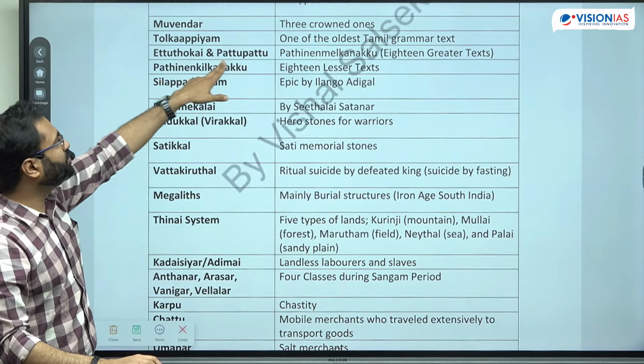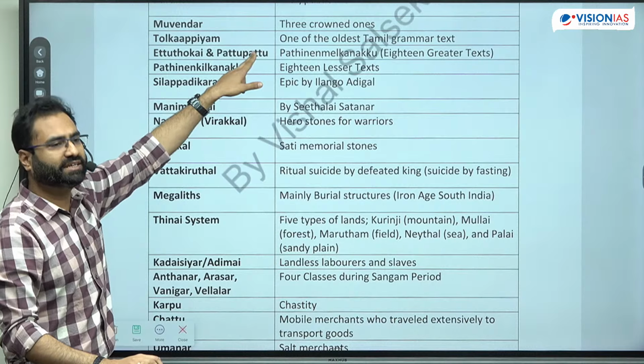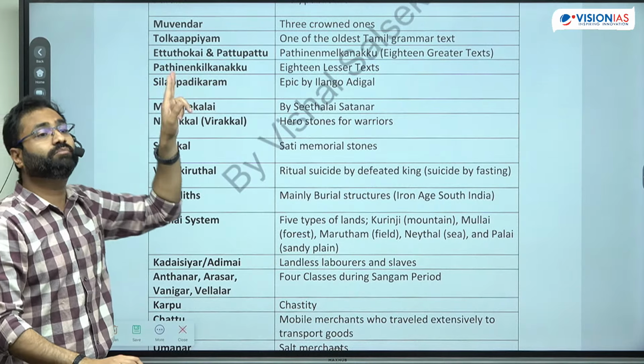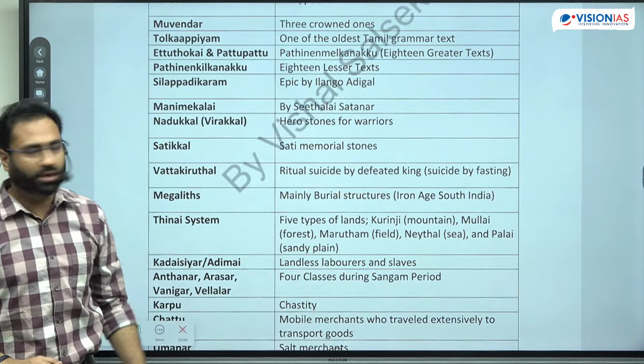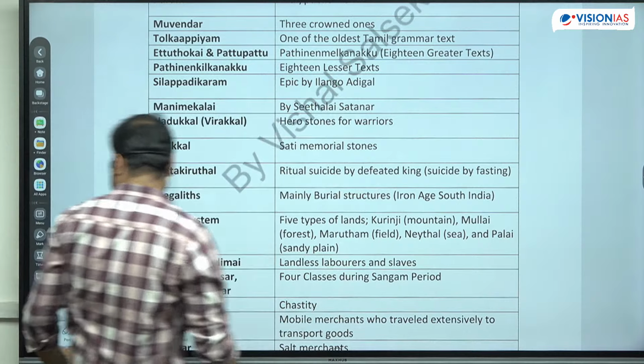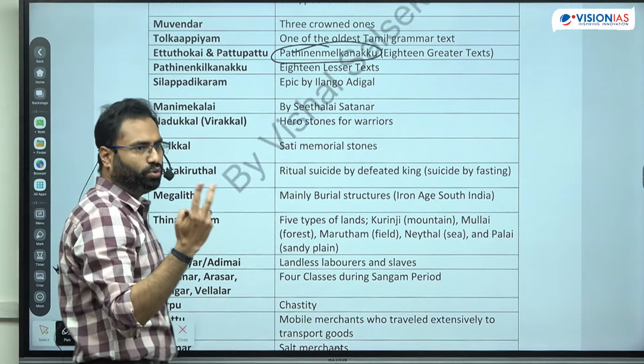So Ettuthogai and Pattuppattu in total are the 8 plus 10, 18 texts, and they are known as the 18 major texts, that's why they are known as the Pathinenmelkanakku. There are two types of text.